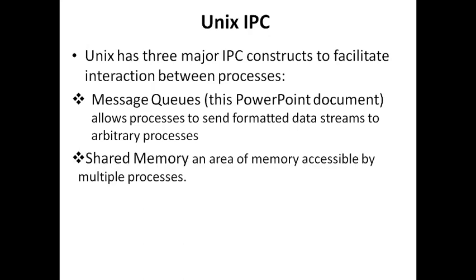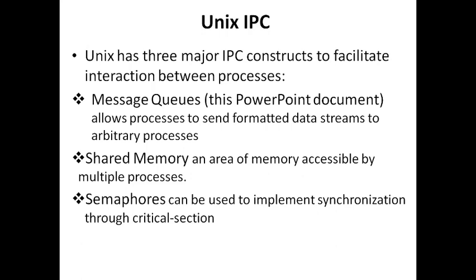Another is shared memory. So obviously Unix provides a shared memory implementation also for the processes to interact. And the third one is a semaphore. Semaphore is a mechanism by which we can synchronize the inter-process communication. See, the first two are methods of IPC, but the third one is a way to regulate them. So we can regulate the communication to avoid any synchronization conflicts by enforcing mutual exclusion with the help of semaphore. We will discuss the implementation of semaphore in a later topic.